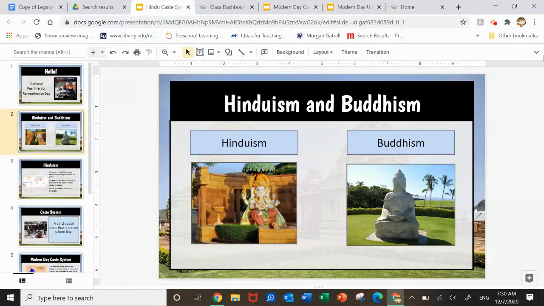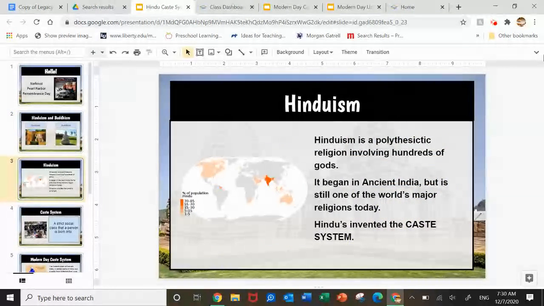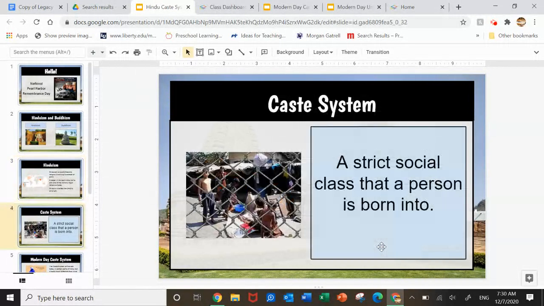So, Hinduism and Buddhism are two major world religions that started in ancient India. Today, we're going to focus specifically on Hinduism. Hinduism is a polytheistic religion involving hundreds of gods. It began in ancient India, but it is still one of the world's major religions today, and you can see that on this map. The darker the orange, the more people that practice Hinduism. Obviously, you can see that most of the people that practice Hinduism live in India, but they are spread out throughout the world.